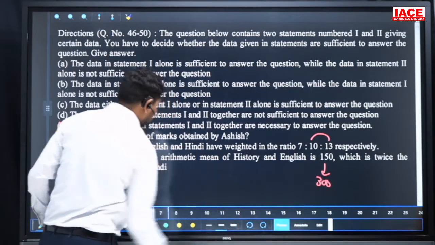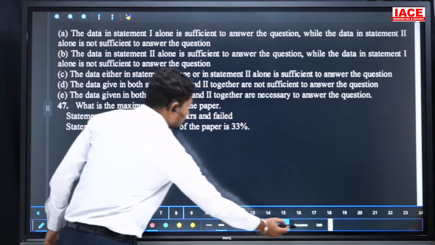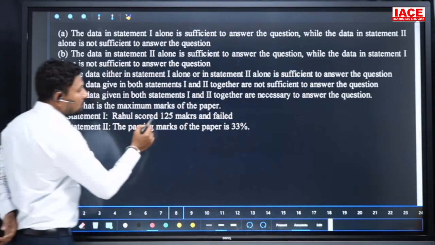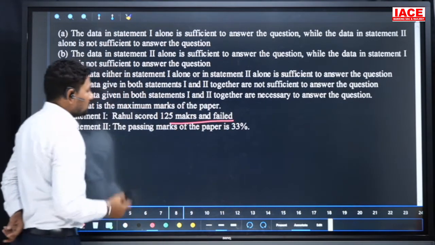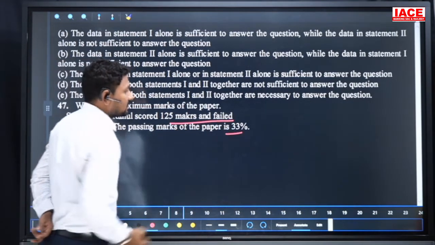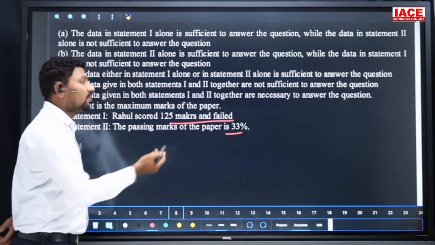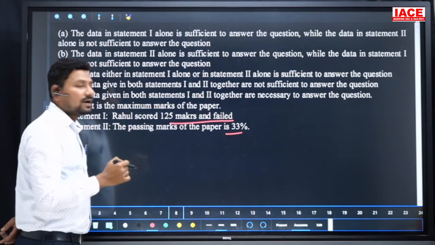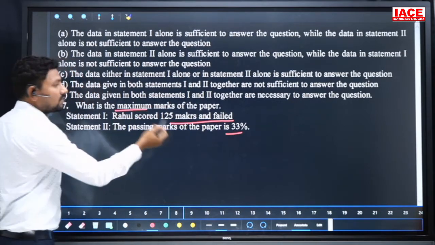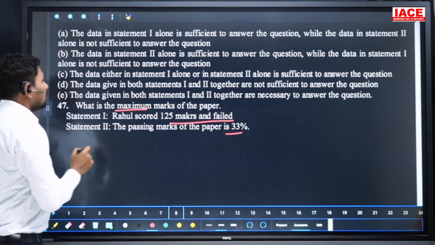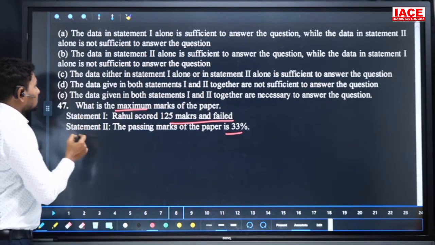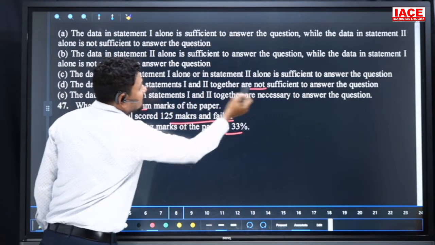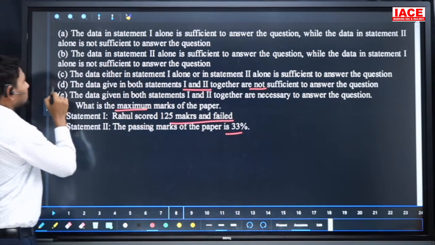So next question, the 47th. What is the maximum marks of the paper? Rahul scored 125 marks and failed. The passing marks is 33 percent. He failed by some marks, but we don't know how many. If we knew the total marks, or the failed marks, we could easily find the maximum marks and the passing marks. Here we can't find it even with both statements. The data given in statements 1 and 2 together are not sufficient, so our option is D.